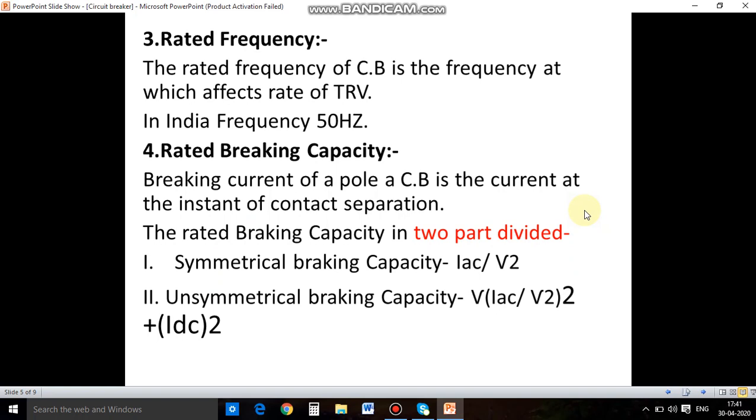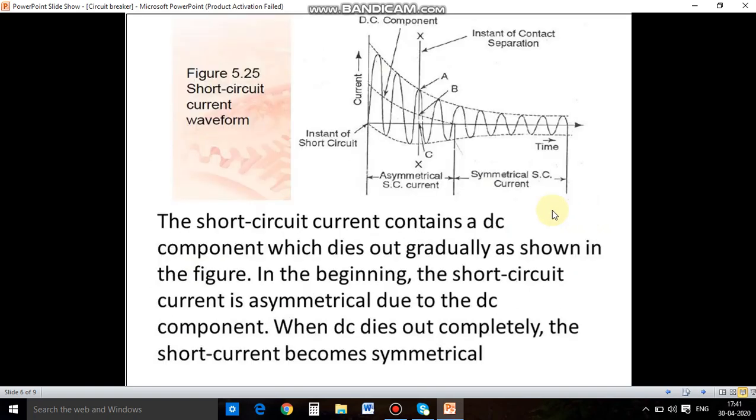Friends, symmetrical breaking capacity occurs only in an AC circuit breaker, and unsymmetrical breaking capacity applies to AC as well as DC. Now, this is the waveform of symmetrical and unsymmetrical short circuit current. In the beginning, the short circuit current is unsymmetrical due to the DC component. And when the DC component dies out completely, the short circuit current becomes symmetrical.